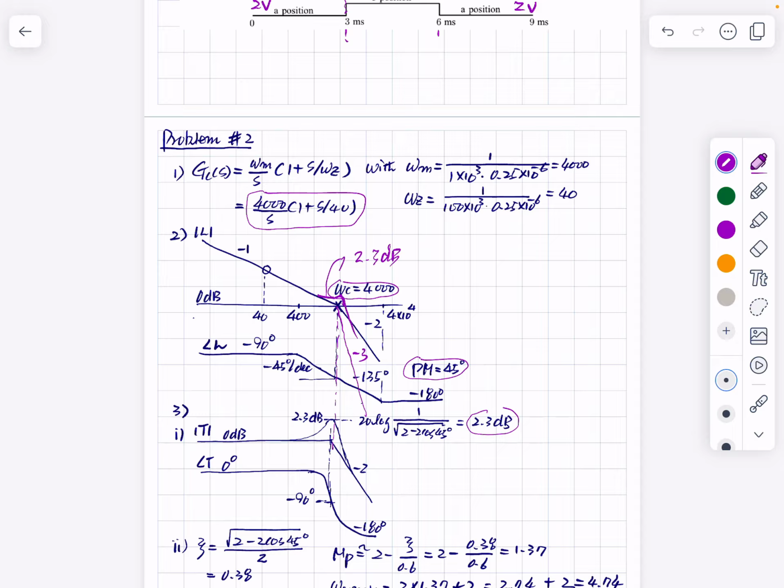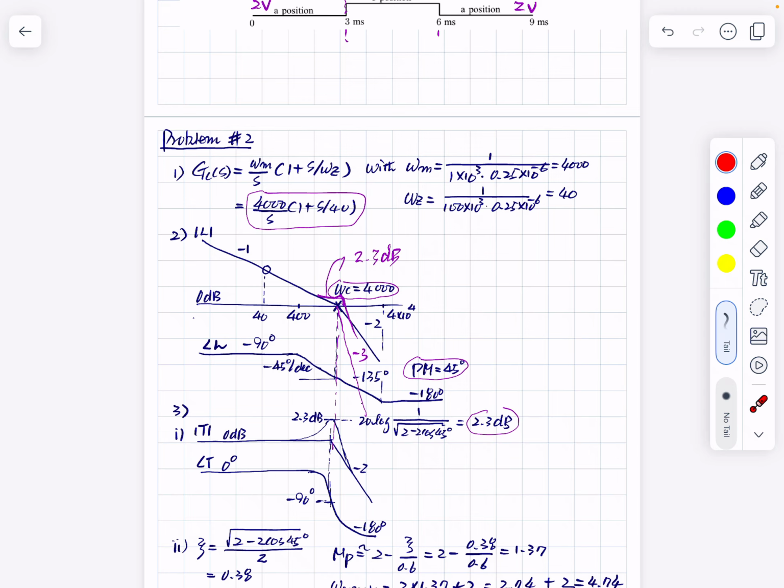We went through this many times. It starts from 0 dB here. It shows 2.3 peaking at this frequency, the double pole frequency, and the slope changes to -2, and the phase at this point is -90 degrees, and finally it terminates at -180 degrees.